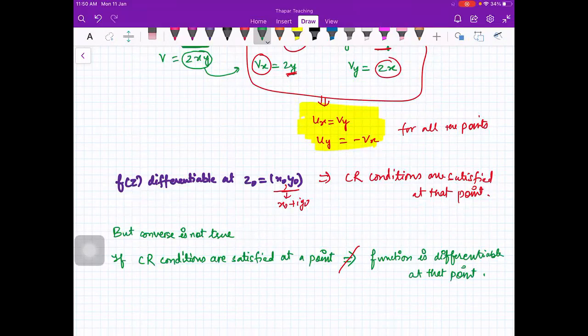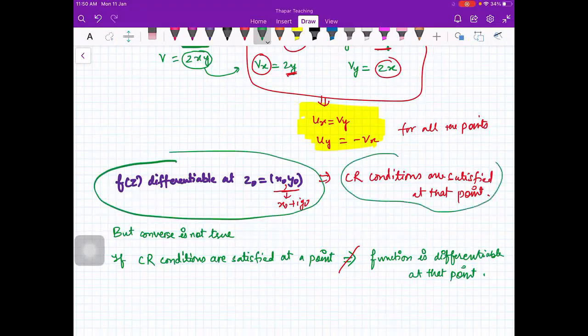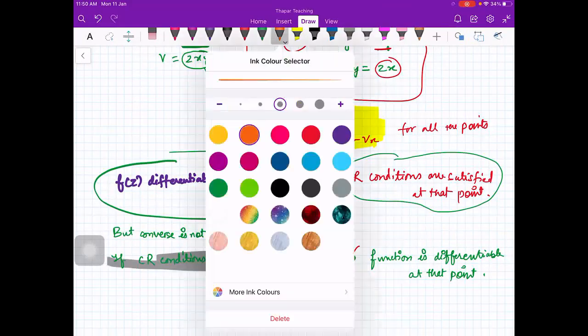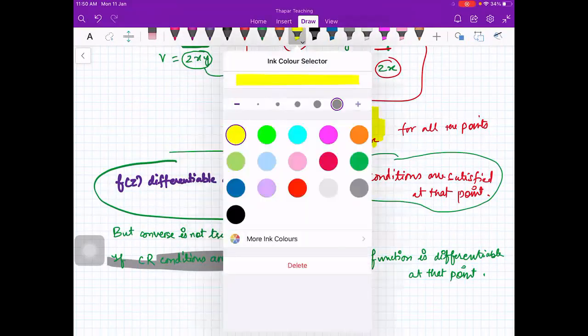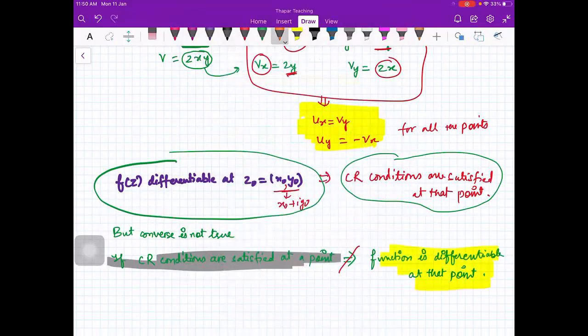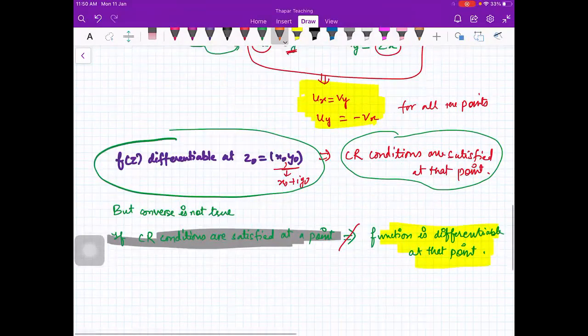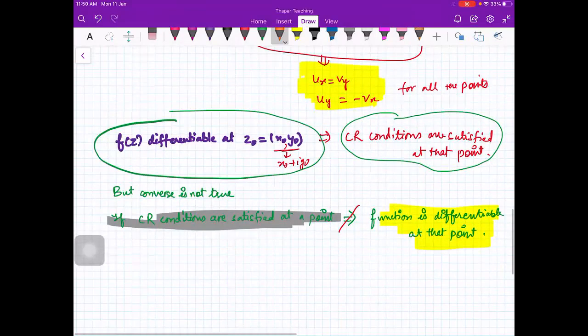So we are saying that whenever the function is differentiable at a point, Cauchy-Riemann conditions will be satisfied at that point. But the converse is not true. If CR conditions are satisfied at a point, then at that point functions may or may not be differentiable. Okay, so here we cannot say with certainty that function is differentiable. It is may or may not.